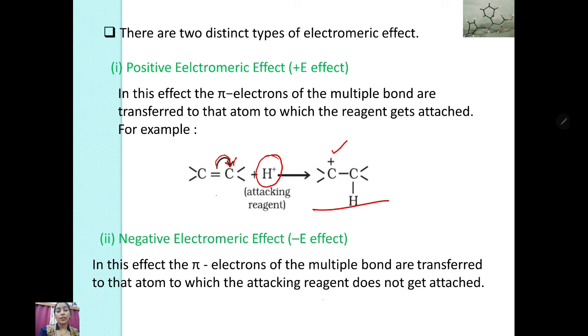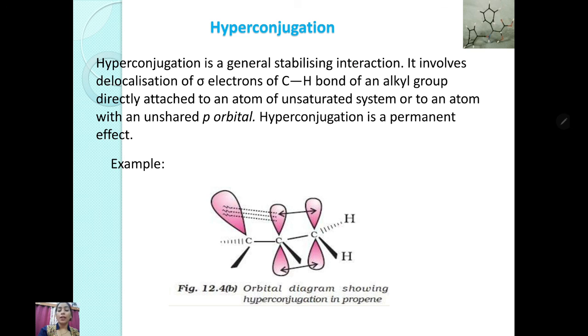What is the negative electromagnetic effect? In this effect, pi electrons of the multiple bond are transferred to that atom to which the attacking reagent does not get attached. Next is the hyperconjugation. Hyperconjugation is a general stabilizing interaction. It involves delocalization of sigma electrons of carbon-hydrogen bond of an alkyl group directly attached to an atom of unsaturated system or to an atom with an unshared p orbital. Hyperconjugation is a permanent effect.